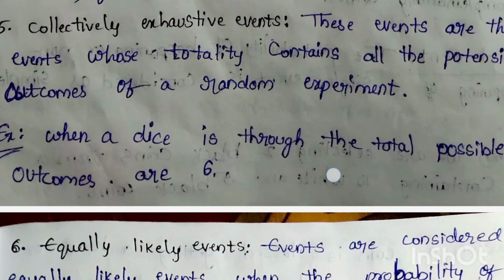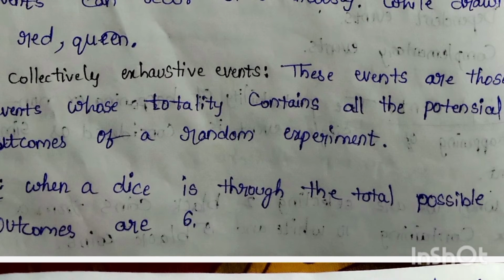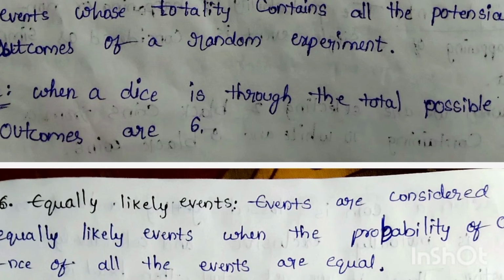Next, fifth definition, that is collectively exhaustive events. These are events which totally contain all the potential outcomes of a random experiment. So it is a result of an experiment.